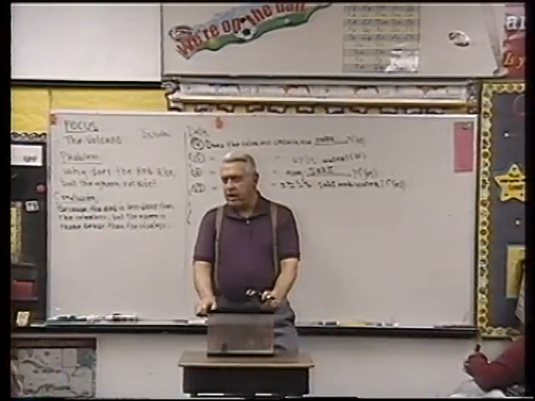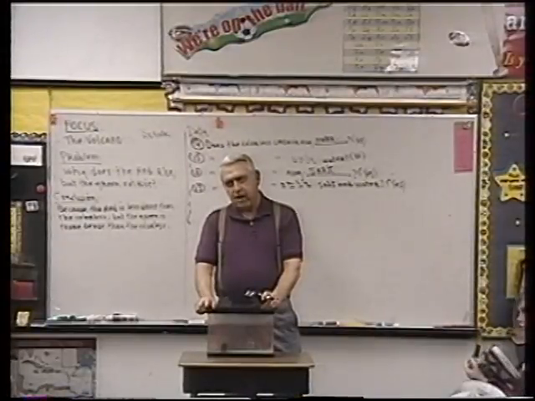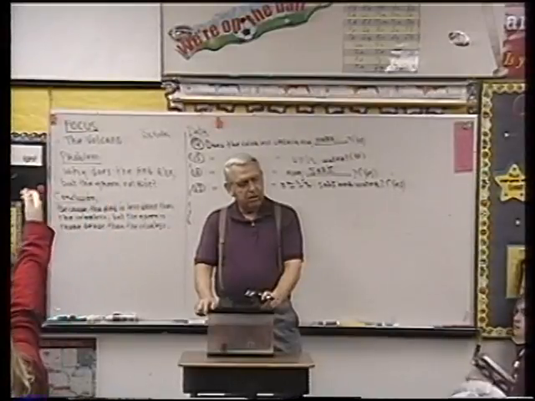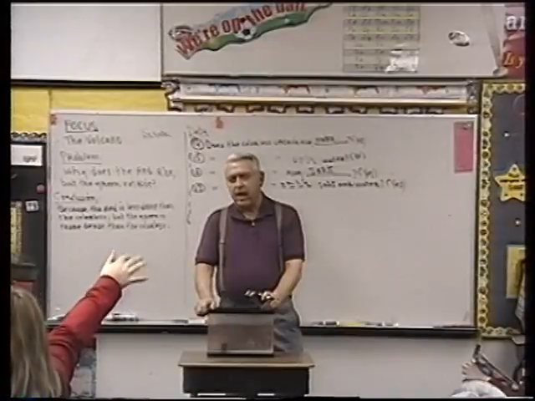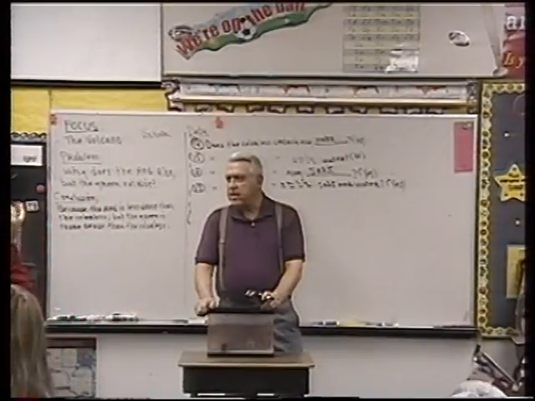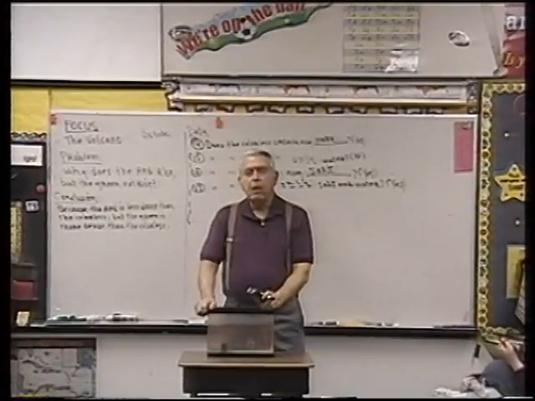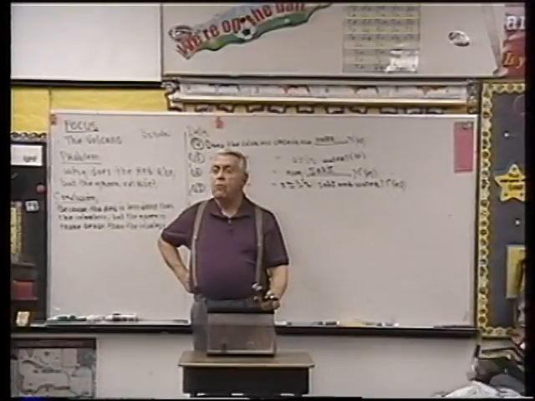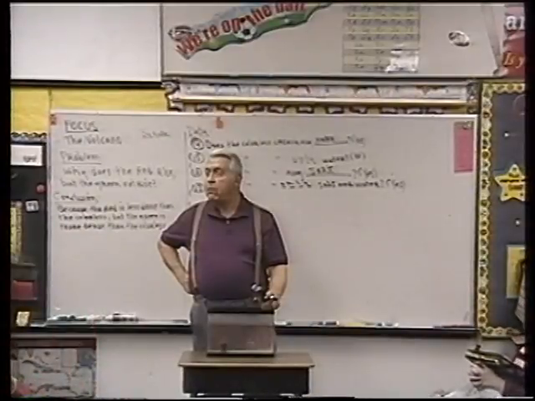Okay, now based on the data that you've gathered so far, somebody should be able to tell me why the red is less dense than the colorless. Who knows why the red is less dense than the colorless? Jessica? Because green contains salt and red doesn't. Okay. Pure water is less dense than salt water. That's why the red rises. That's why the red is less dense. All right, raise your hand if you can tell me why the green is more dense than the colorless. Why is the green more dense than the colorless, Emily? Because it also contains salt.